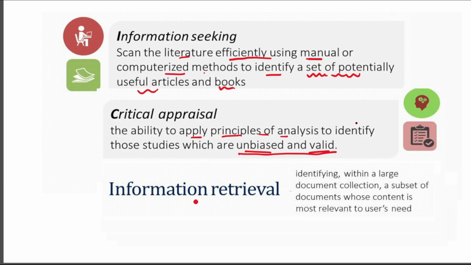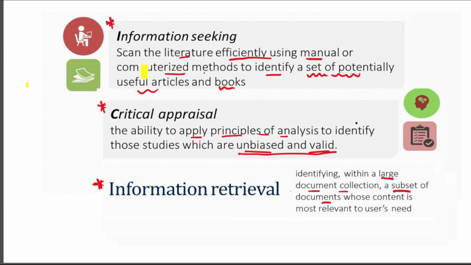The third one is information retrieval. It is identifying within a large document collection a subset of documents whose content is most relevant to users' need. This is called information retrieval. Once again, information retrieval is identifying within a large document collection a subset of documents whose content is most relevant to the user's need. So we have to be well versed in these three definitions, otherwise invariably one or two questions will come. There should not be any confusion regarding this.